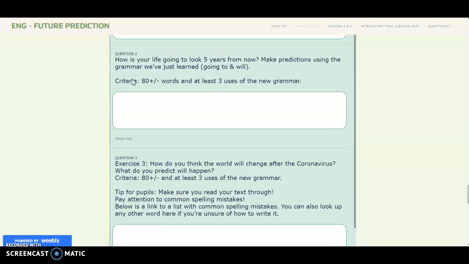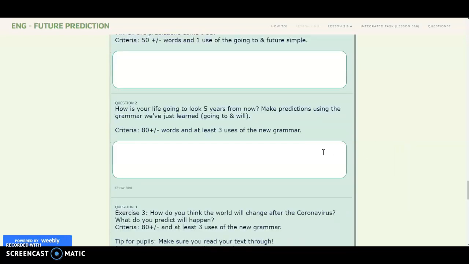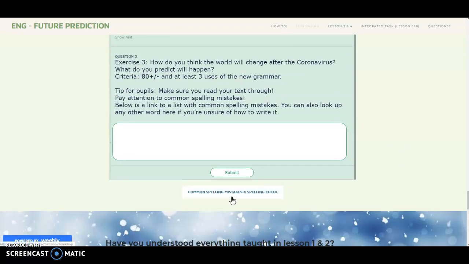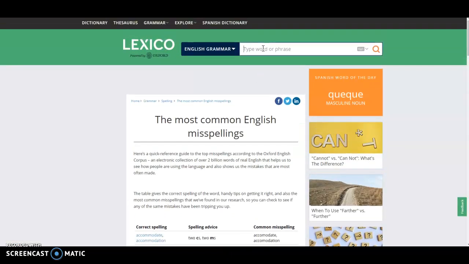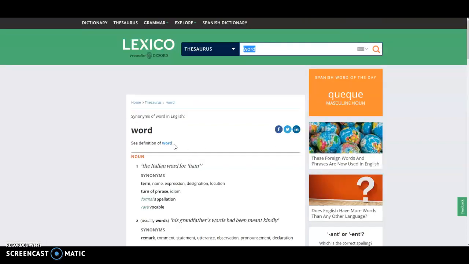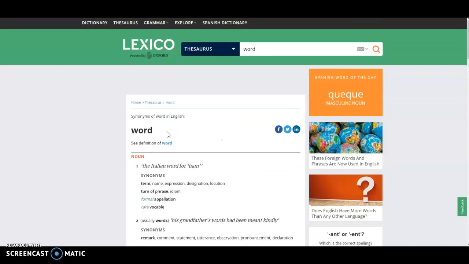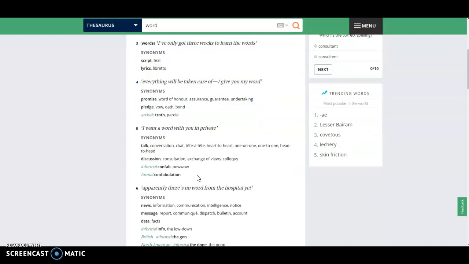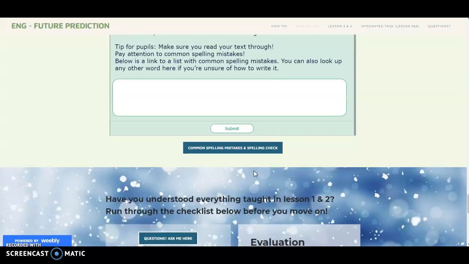The criteria and the questions are always more elaborate here, so make sure to always read everything through very carefully. There's also a link to common spelling mistakes right here, so we'll take you to this website. If you type in a word right here, it will take you to this, and if you click it, you can hear the word and how you pronounce it. Not only that, you can see all of the definitions that the word has. Let's go back to the website.